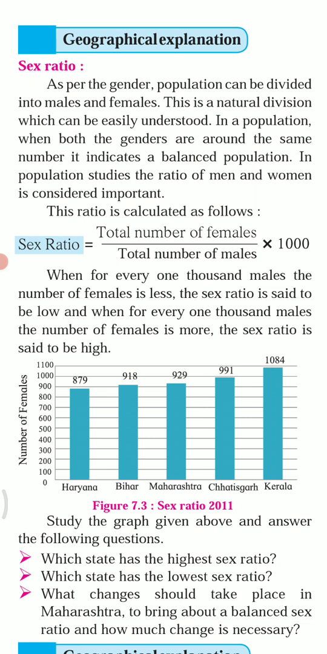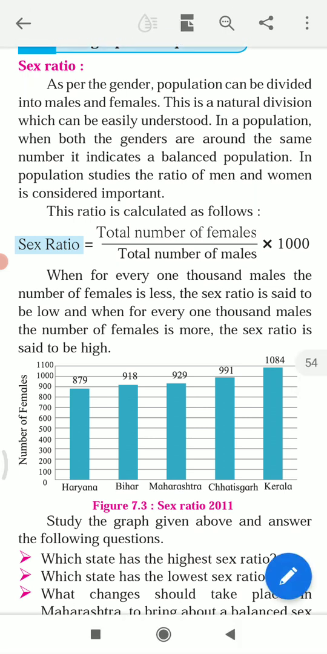Sex ratio is the number of females per 1000 males. What is sex ratio? The number of females per 1000 males. If the number of females per 1000 males is less, the sex ratio is considered to be low. If the number of females per 1000 males is more, the sex ratio is considered to be high.